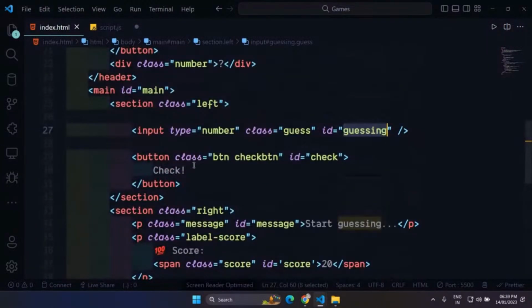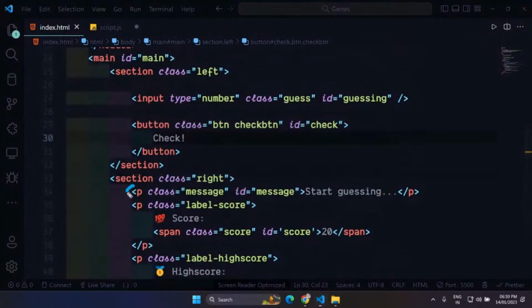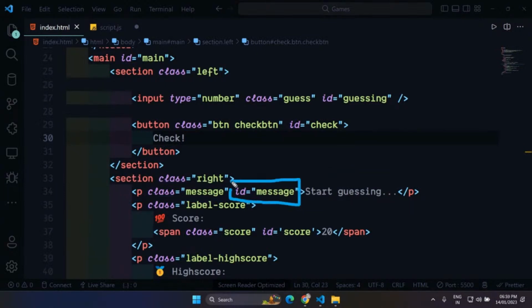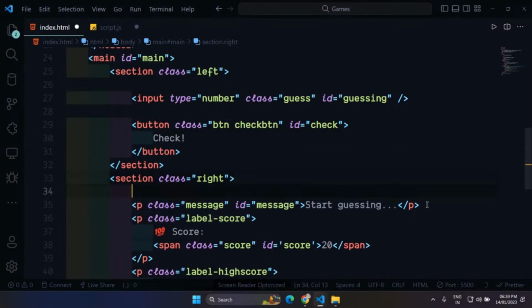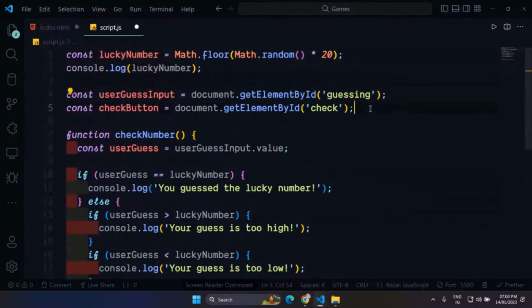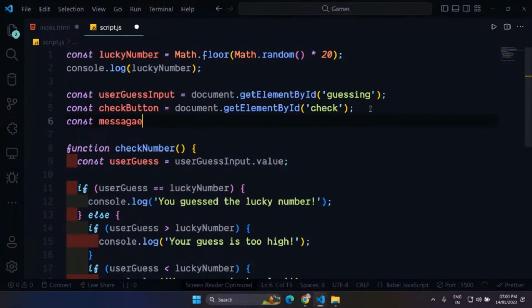Where we have it. Yeah, so this paragraph. In this paragraph, I just want to show the message that your guess is correct or not, or if your guess is too high or too low. So this is the ID, message. Let me just grab this paragraph tag, and then we will just update its text. So let me get this: const message equals document dot getElementById message.